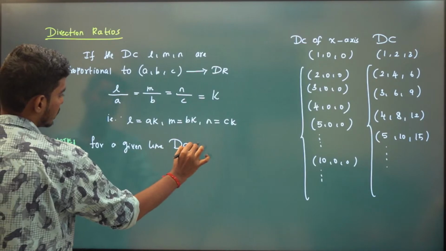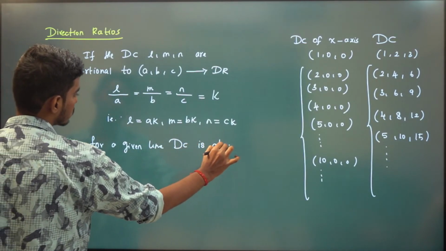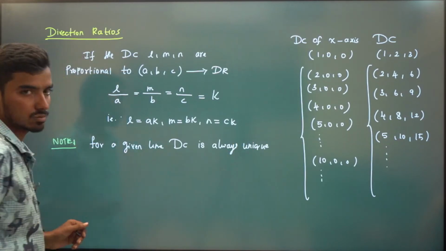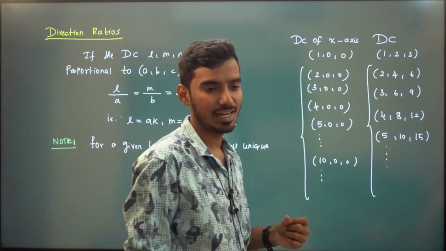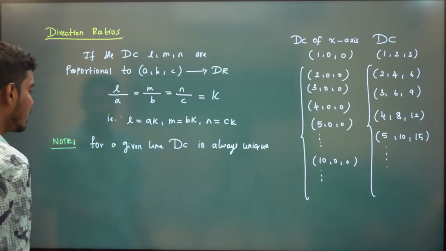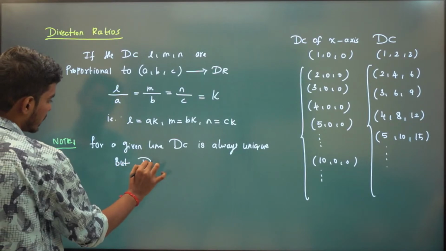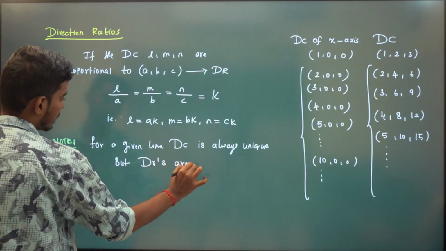Direction cosine is always unique because that is a unit vector, right? We cannot have many unit vectors for a line, right? So for a given line, DC is always unique, but direction ratios are infinite.